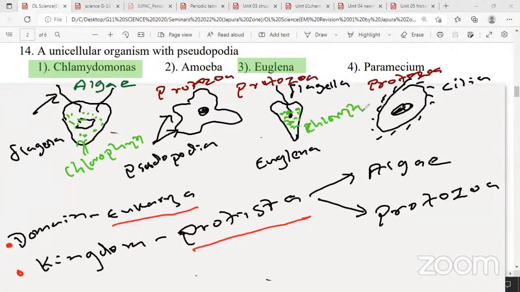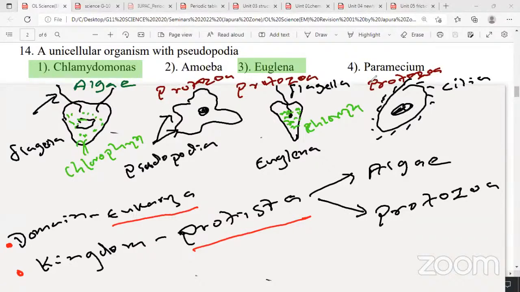Please note down everything, because it's very important. Some MCQs I'll discuss in detail because they are important in your syllabus. Pseudopodia means pseudo is false, podia is feet, false feet. So they have amoeboid movements. Even white blood cells, neutrophils, show this amoeboid movement and can pass through cells. So the answer is all these are unicellular.